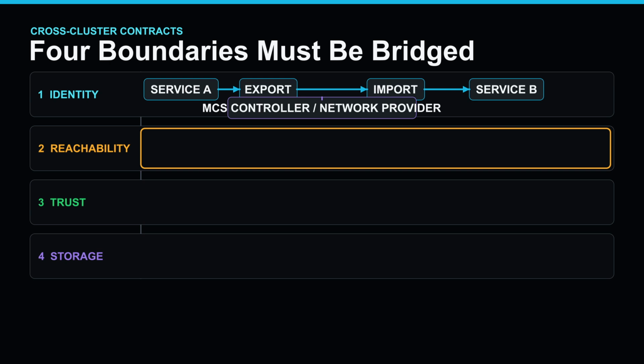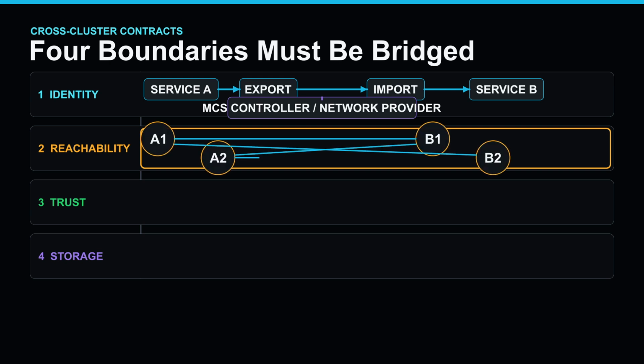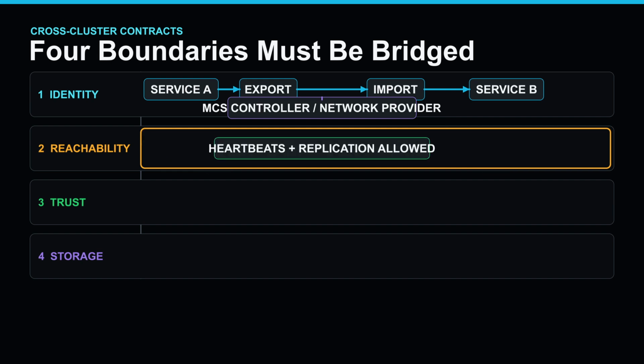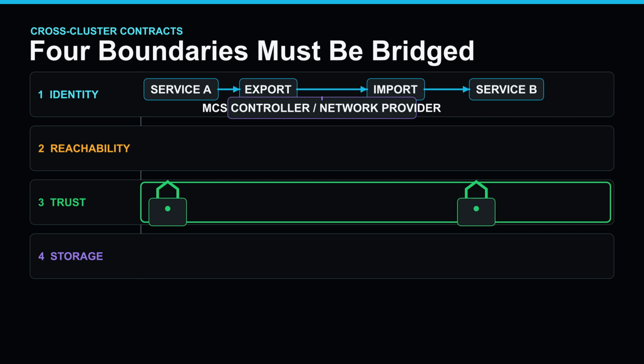Second is reachability. Every database member may need a stable hostname and a secure route to every other member. Pod and service address ranges cannot silently overlap. Firewalls cannot drop heartbeats or replication traffic. Third is trust. The clusters do not magically share credentials. Database users, TLS certificates, and trust roots must agree. Their rotation process must agree too.